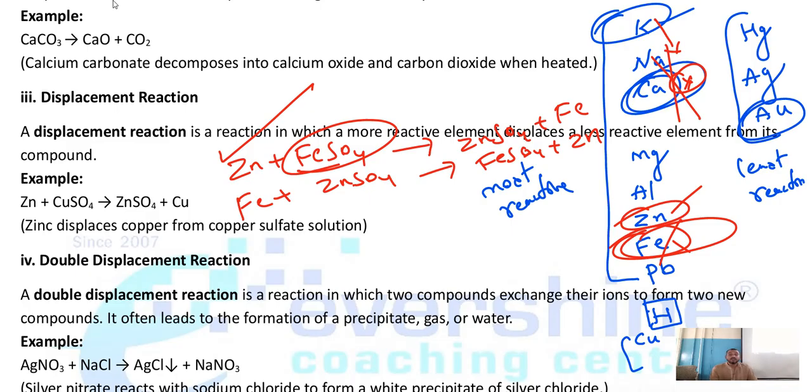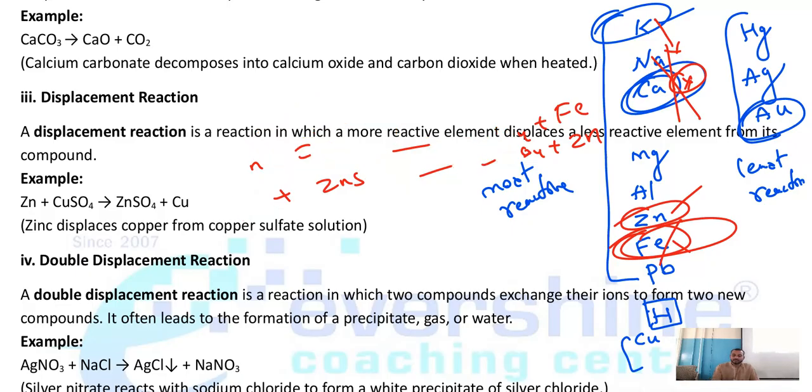So, zinc can displace. Zinc is a highly reactive metal. Iron is the least reactive metal. So, zinc can displace ferrous sulfate as zinc sulfate and iron. Any doubts with this reaction? Yeah. So, such type of questions you can expect from displacement reaction.